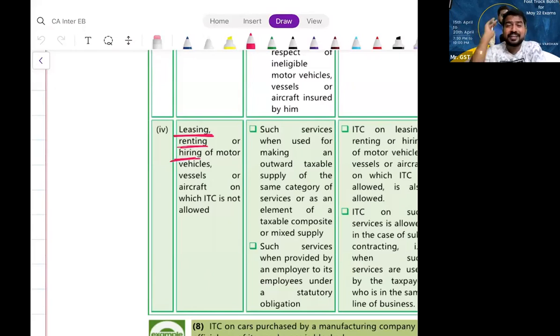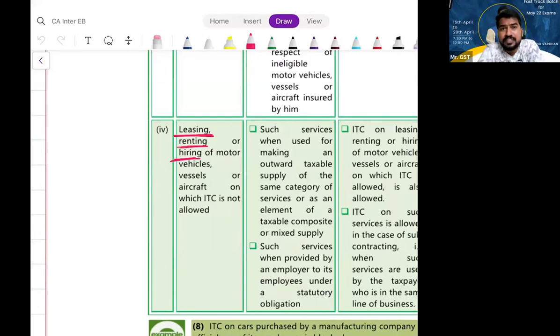So the company is leasing the aircraft to somebody. On that we are taking the lease rent as well as GST. Can the recipient take ITC? No, the recipient cannot take ITC because this aircraft is an ineligible conveyance as per section 17 subsection 5.